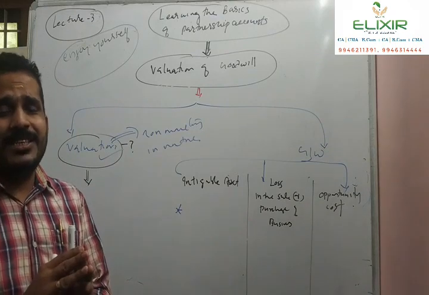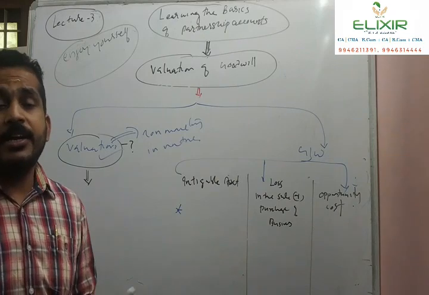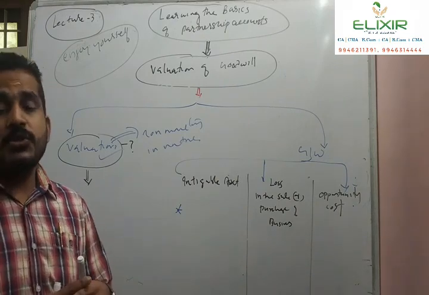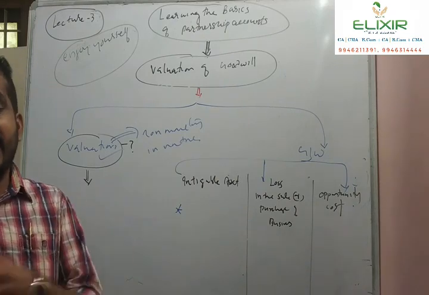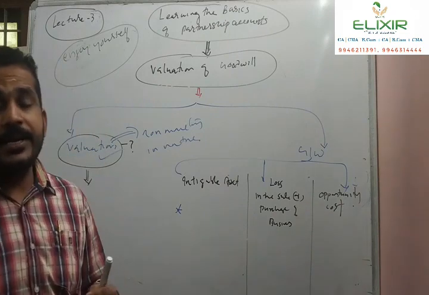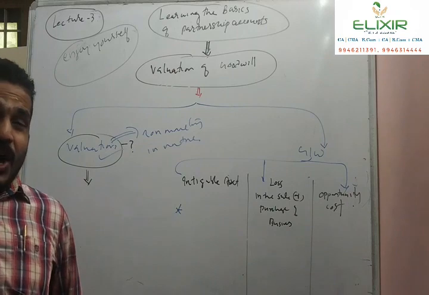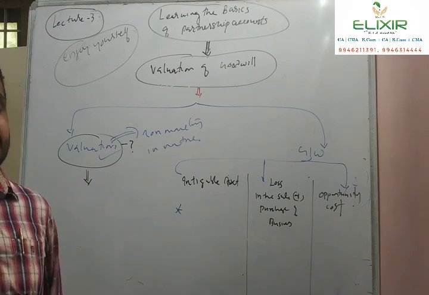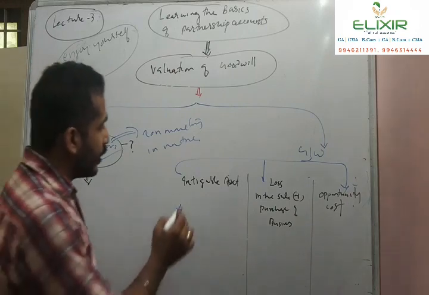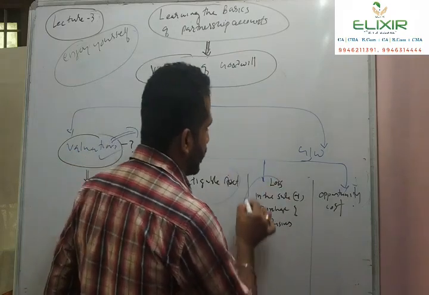Goodwill is explained under different angles. It is viewed by different persons from different angles, and it is explained differently under different situations as well. Quite often goodwill is found under three heads.